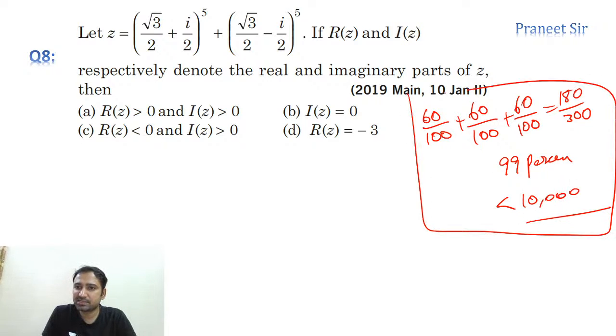So remember this, guys. Try to achieve 60 plus marks out of 100 in every subject, and your score will be 180 out of 300. Your percentile will be greater than 99 percentile, and your rank will be less than 10,000. Okay, and you will be in a good NIT.